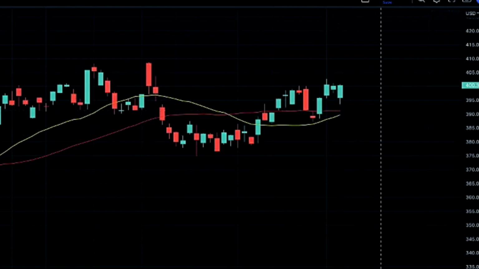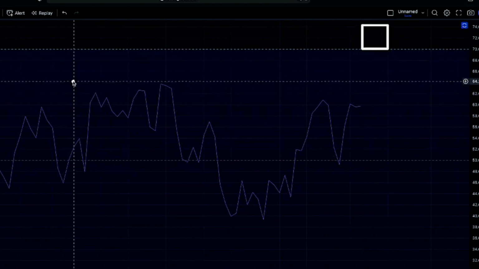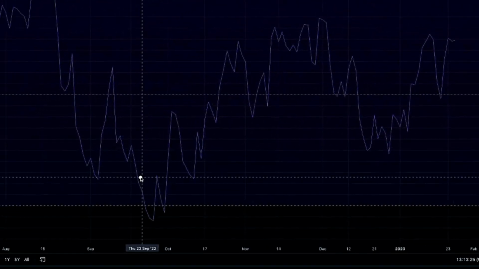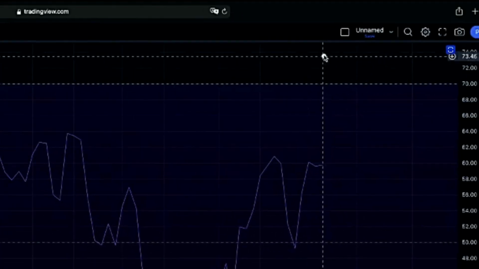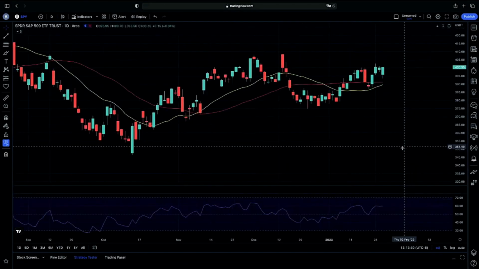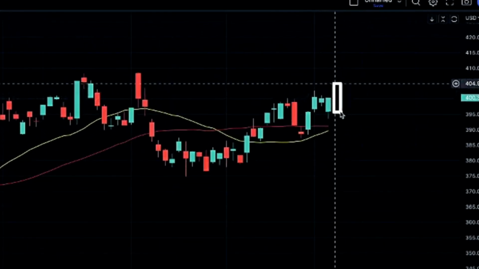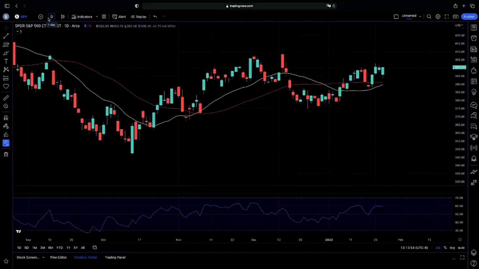But we have not jumped into overbought territory on the RSI still. Even prior when we did have that spike and we did continue on from our divergence that we mentioned, we did not continue on into overbought territory. So that still gives us that bullish case scenario, since we did not jump into overbought territory here. Just keeping in mind that we are open-minded for that possible bullish case scenario as we do have data coming out tomorrow.